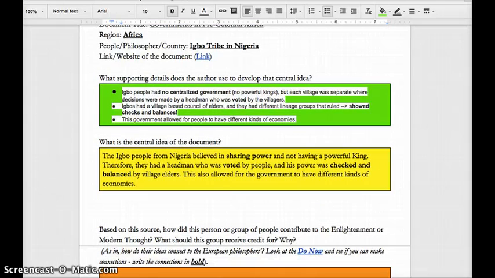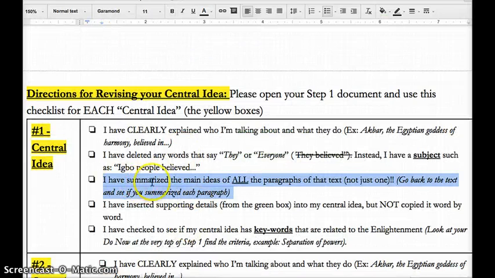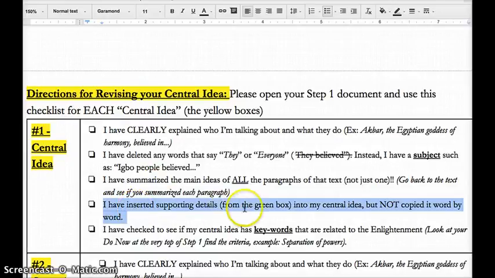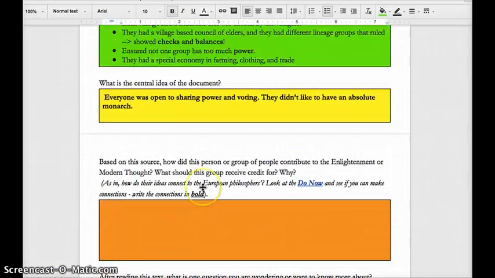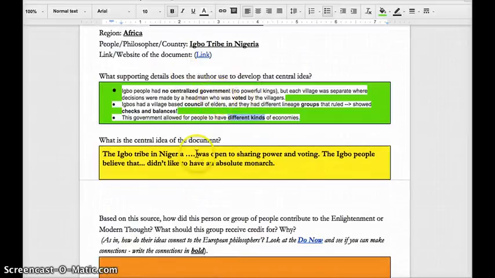So what's next on the checklist? Have I summarized the main ideas of all the paragraphs of that text? Yes. Now I have to actually insert them into my central idea, but not copy them word by word. So let me go ahead and do that. I'm going to insert these. Oops, wrong place. I'm going to insert these in here. So what are the most important things? Let's see, what did I bold? No centralized government, voting, groups that make decisions, checks and balances, and different kinds of economies.